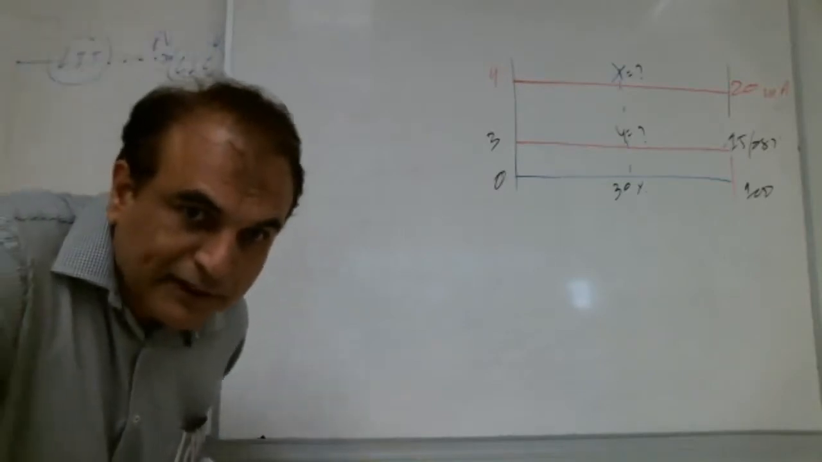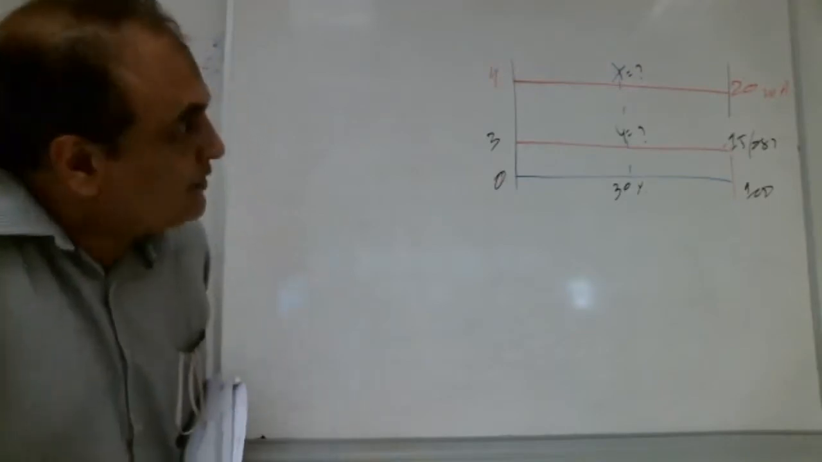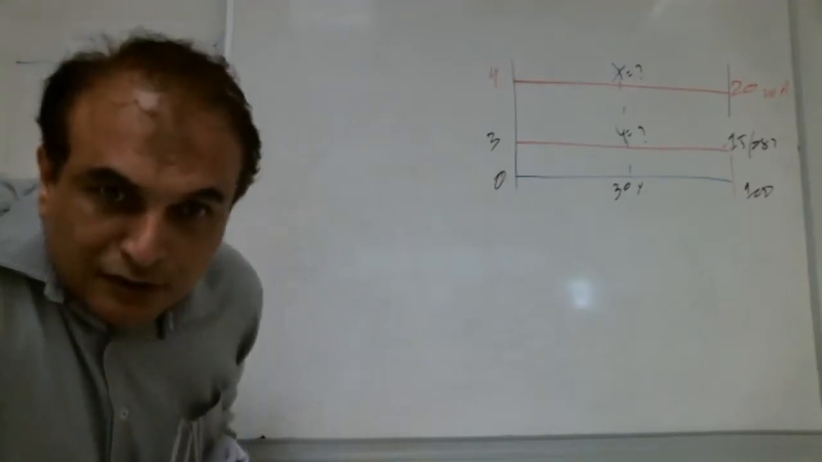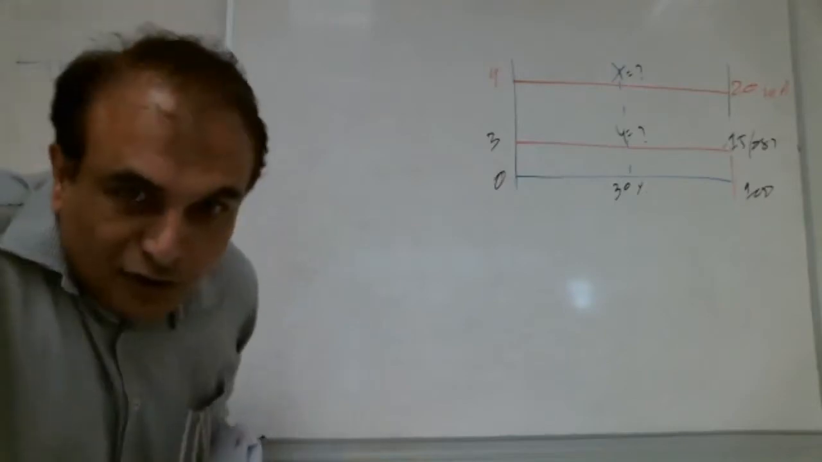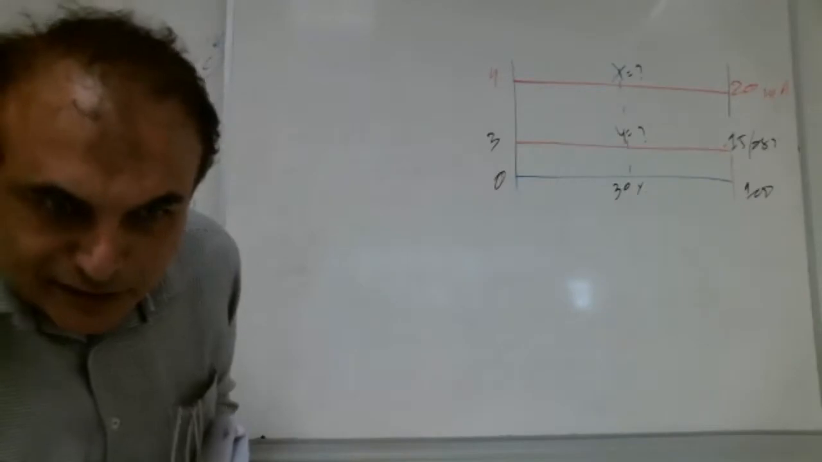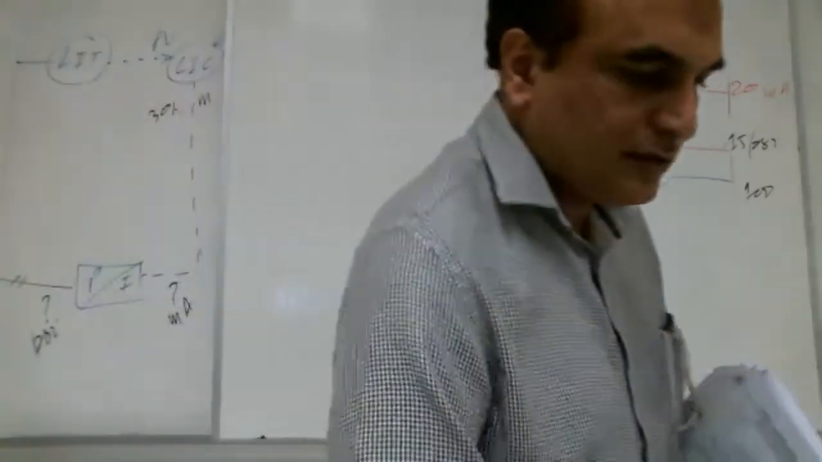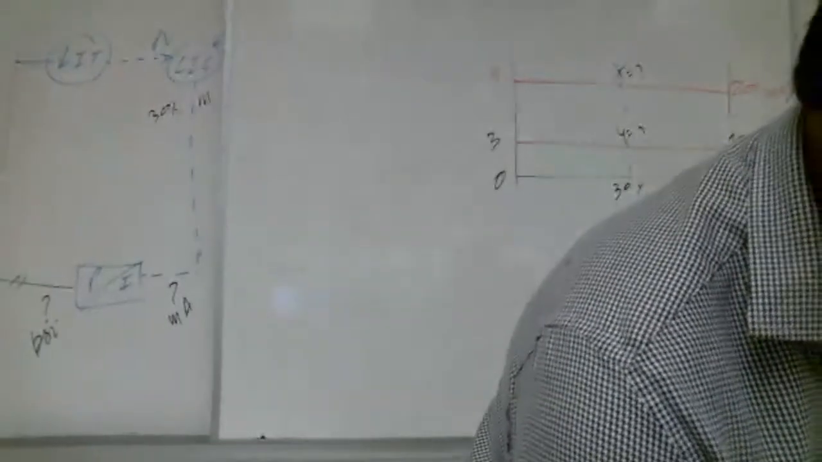Yeah, this brother is showing x minus 4 over 20 minus 4 equal to 30 minus 0 over 100 minus 0. Yeah, your procedure is correct. So what is your ID, brother? Tell me your ID. 698. 698, that's good.